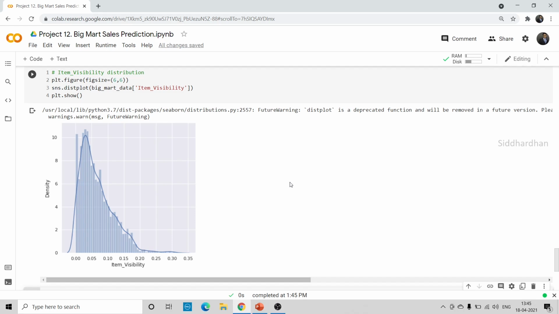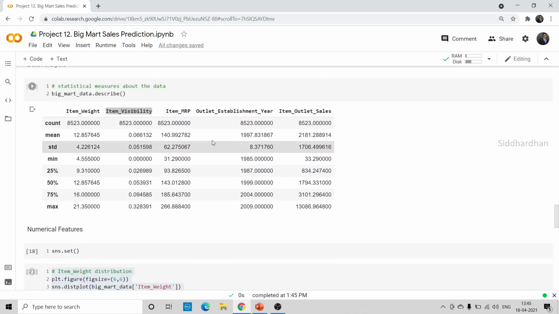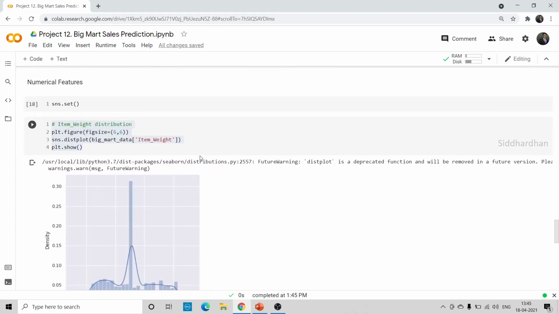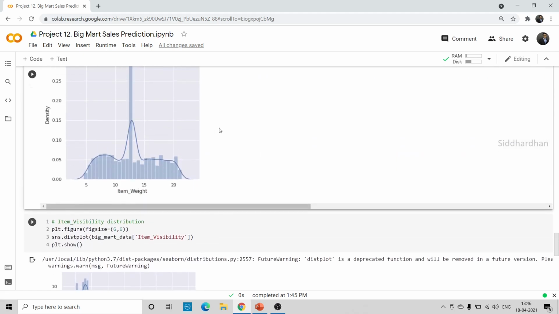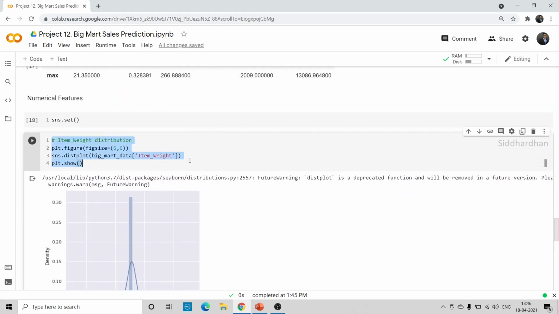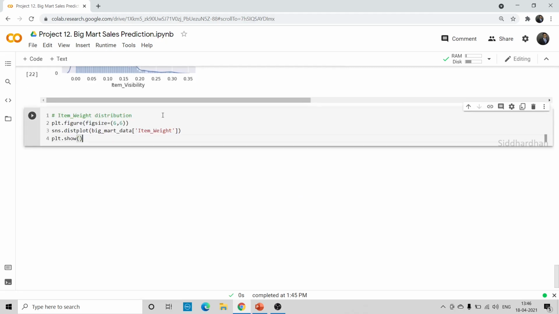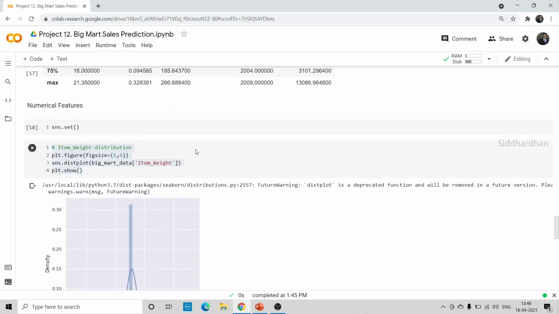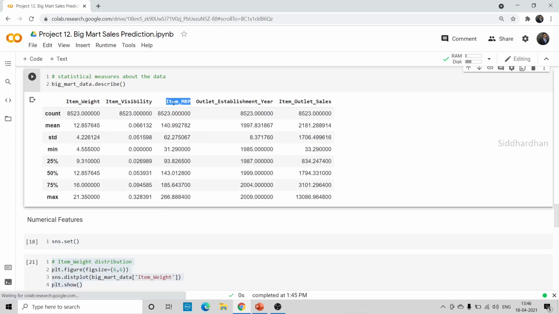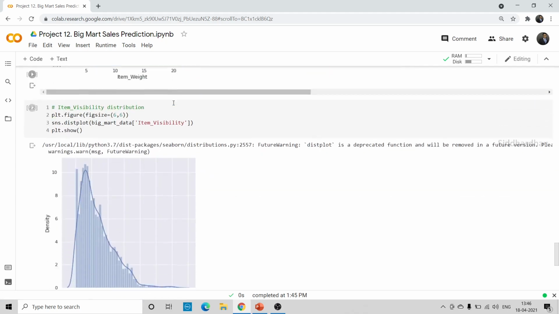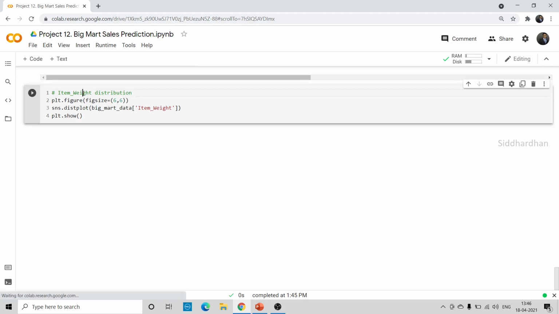And next let's find the distribution of the third one, which is item MRP. Okay, again I'll copy this. So it is already, yeah, okay. So let's put it here, and now we need to change this item weight to item MRP. Okay, so let's run this.